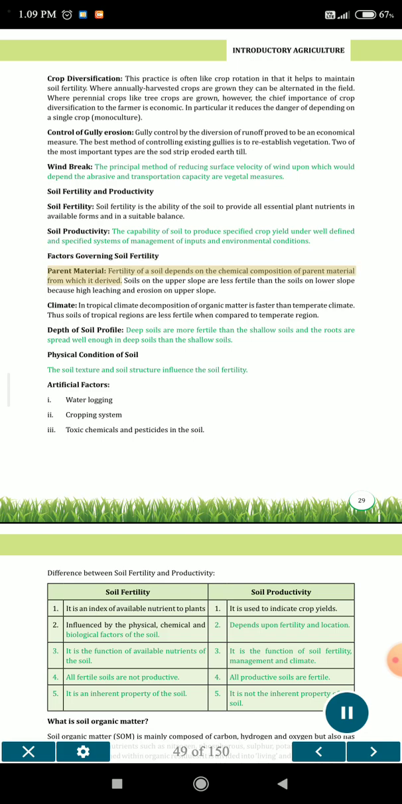Parent material. Fertility of a soil depends on the chemical composition of the parent material from which it is derived. Soils on the upper slope are less fertile than the soils on the lower slope because of high leaching and erosion on the upper slope. Climate. In tropical climate, decomposition of organic matter is faster than in temperate climate. The soils of tropical regions are less fertile when compared to temperate regions. Depth of soil profile. Deep soils are more fertile than the shallow soils, and the roots are spread well in deep soils than in shallow soils. Physical condition of soil. The soil texture and soil structure influence the soil fertility.